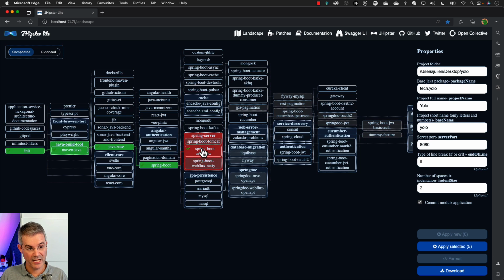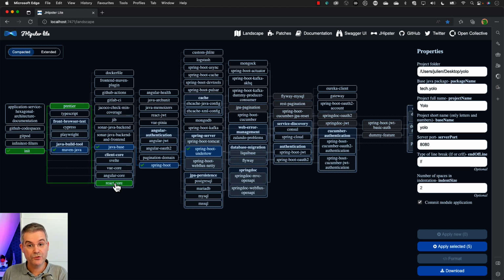But the second concept we have is what we call features. So our web server here can either be Tomcat, Undertow, or Netty. If I choose Undertow, I cannot choose Tomcat anymore. I need to choose one of those features. It's the same thing for the front end. If we look here at Client Core, I can use Svelte, Vue, Angular, or React. I can only use one of them. And once one is selected, I need to use that one, and I cannot use the other ones.